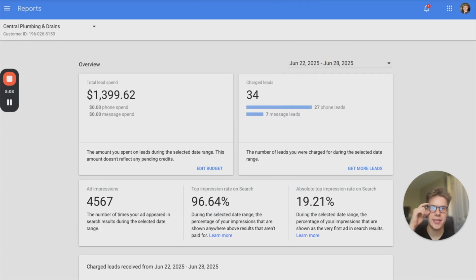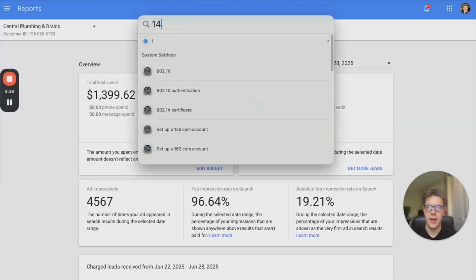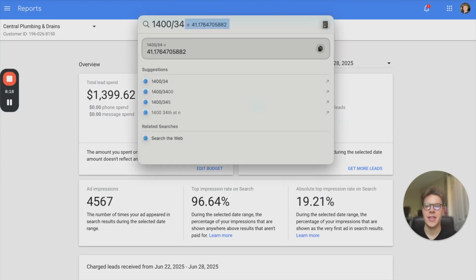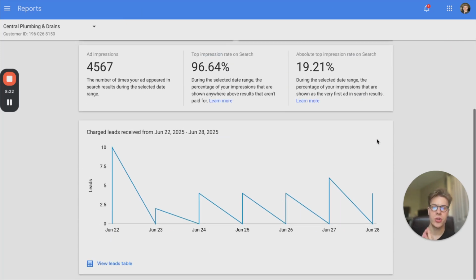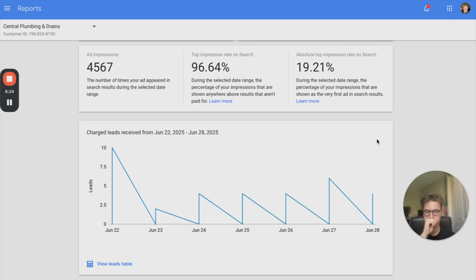So June 22nd to the 28th, today's the 29th, they had 34 charged leads and they spent $1,400. We go ahead and do some quick math, $1,400 divided by 34, that puts us at about $41 per lead. Pretty good. And keep in mind that's just charged leads. So there are other leads they did get that they were not charged for. Maybe they were spam, telemarketers, or just some kind of bogus, right?